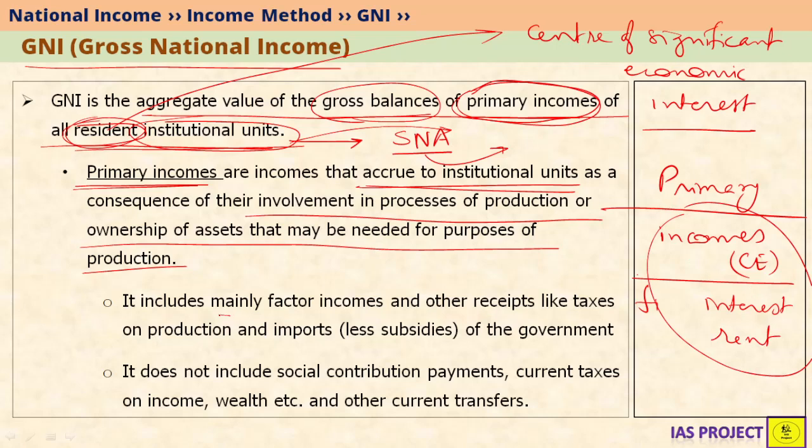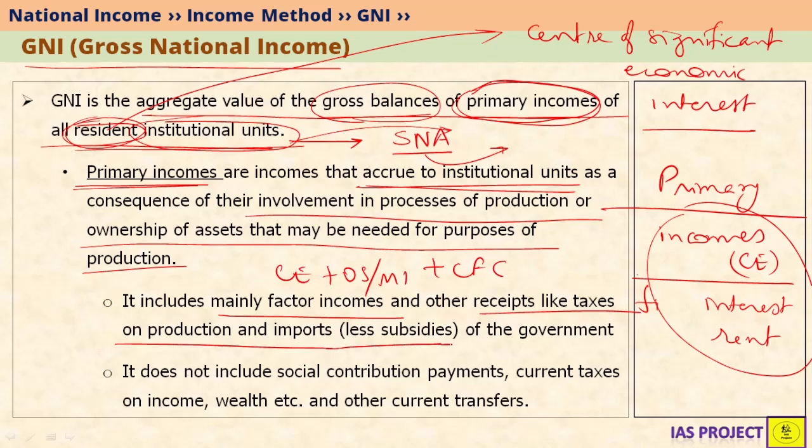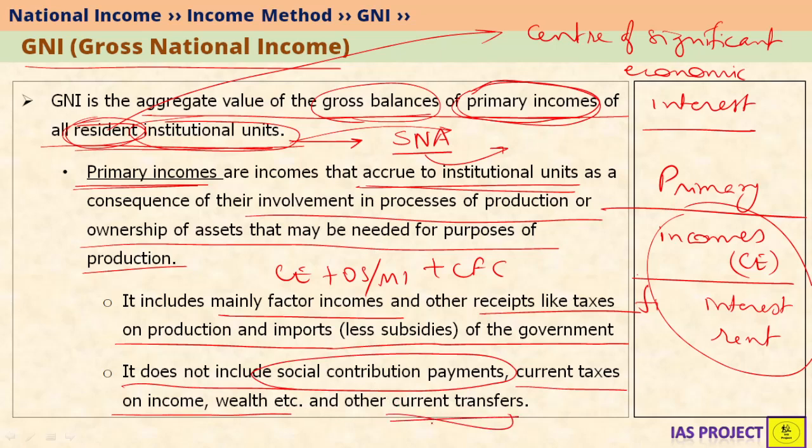Primary incomes mainly include factor incomes, that is CE plus OSMI plus CFC. Also, receipts like taxes on production and imports, of course, minus subsidies of the government. However, it does not include social contribution payments. For example, pensions will not be considered under primary incomes. Also, current taxes on wealth and income are not there. Current transfers are also not considered under primary incomes. We will see the definitions of all these in our coming videos.